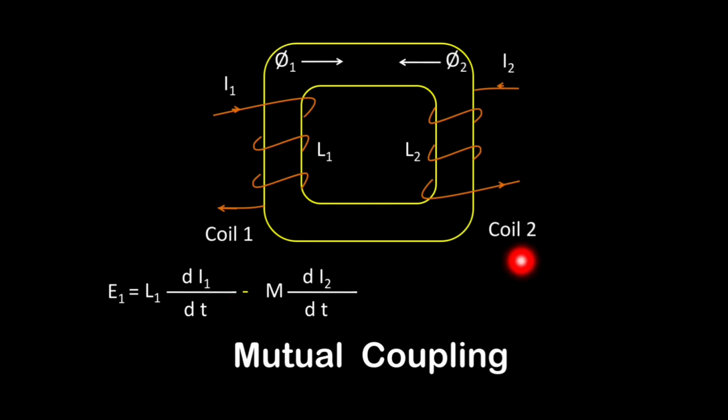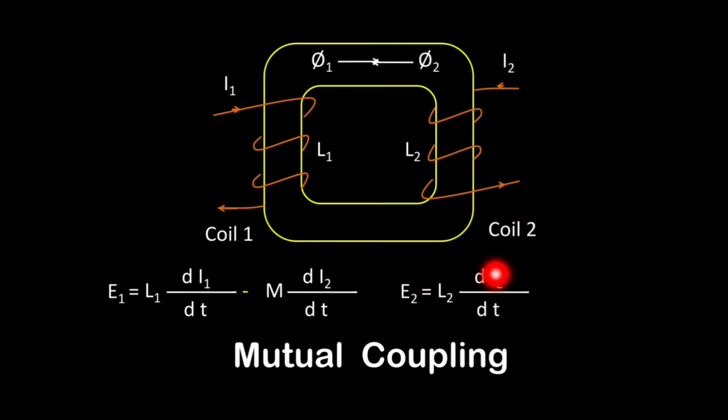Similarly, if we want to write down the voltage equation for coil number 2, we will have E2 is equal to L2 di2 by dt. So L2 di2 by dt represents the self-induced EMF for coil number 2 and M di1 by dt is nothing but the mutually induced EMF from coil number 1. So again these two induced EMFs, the self-induced EMF and the mutually induced EMF, are getting subtracted from each other. So there will be a negative sign between the self-induced EMF and the mutually induced EMF.